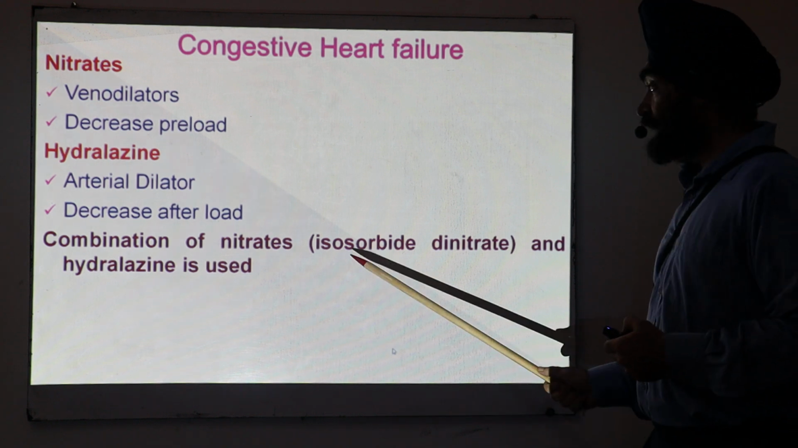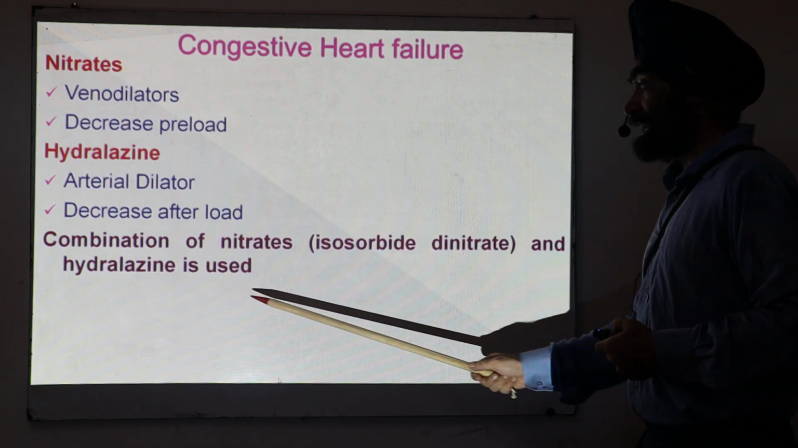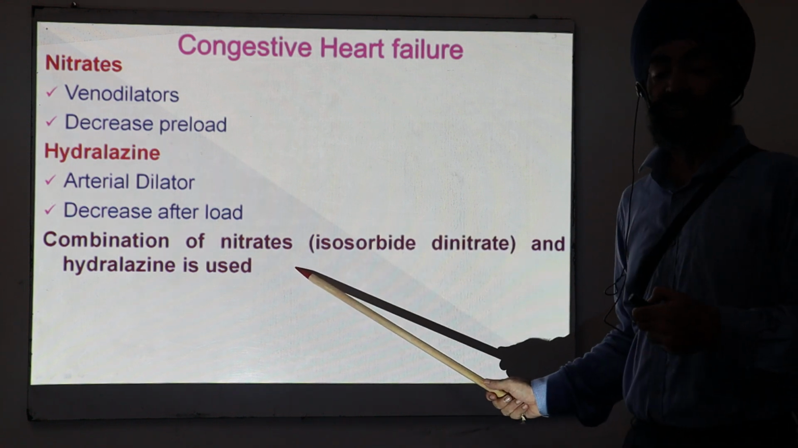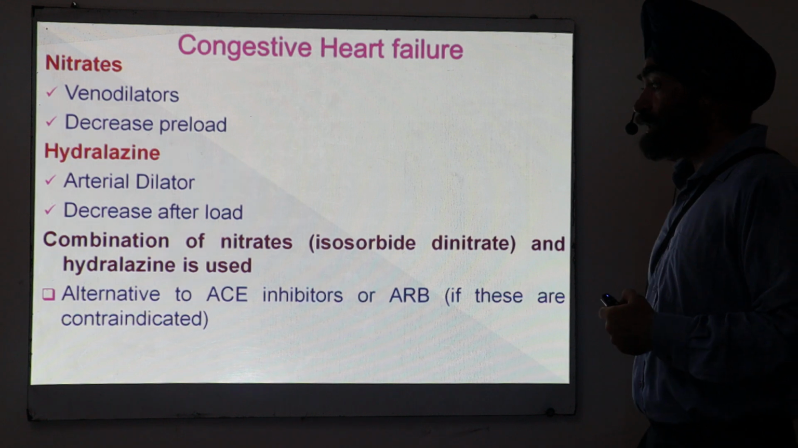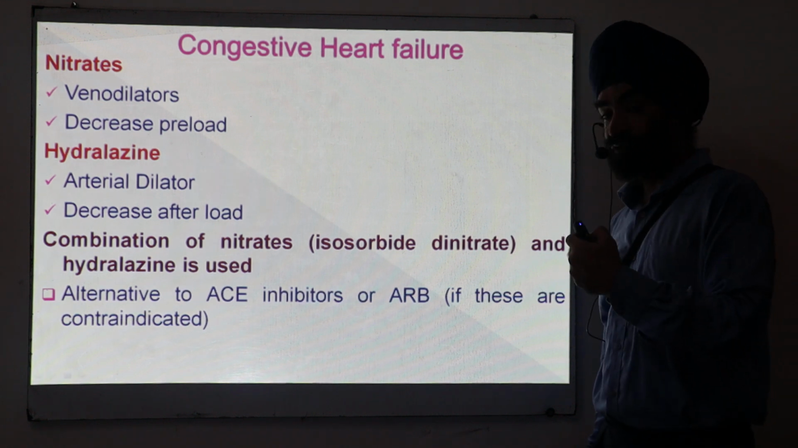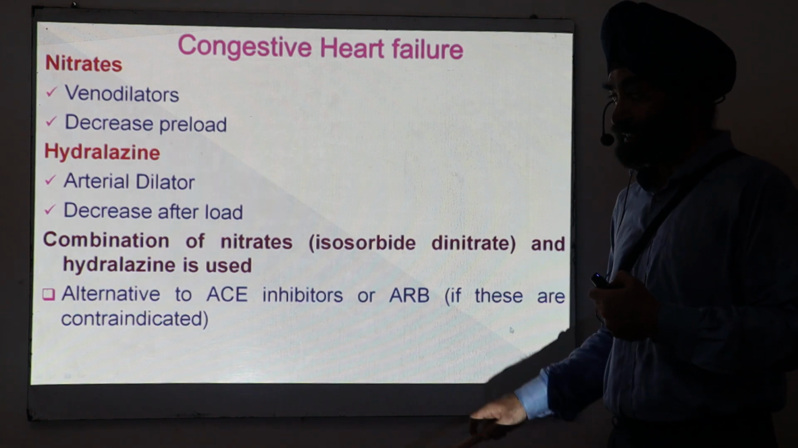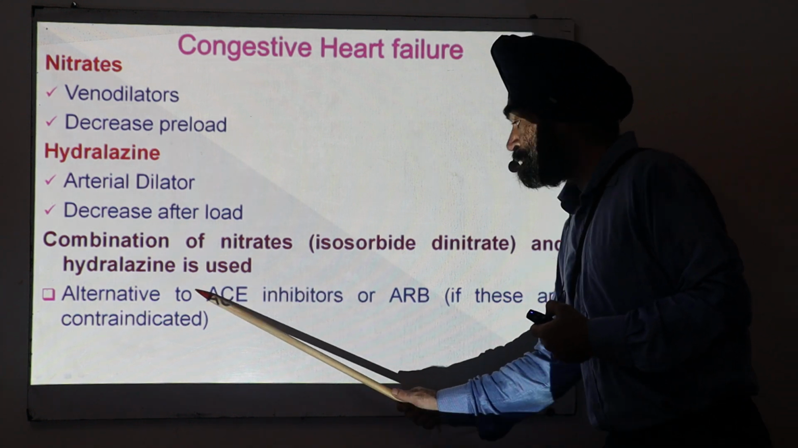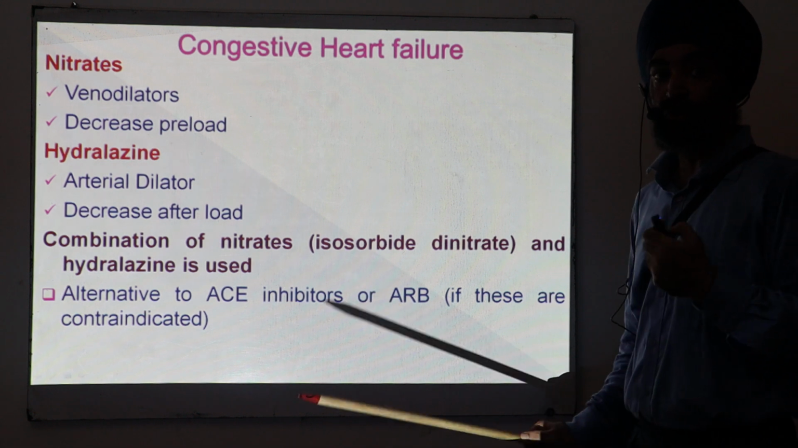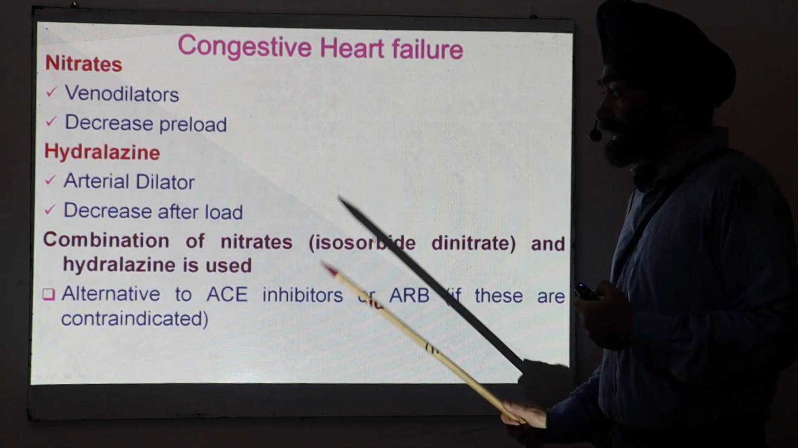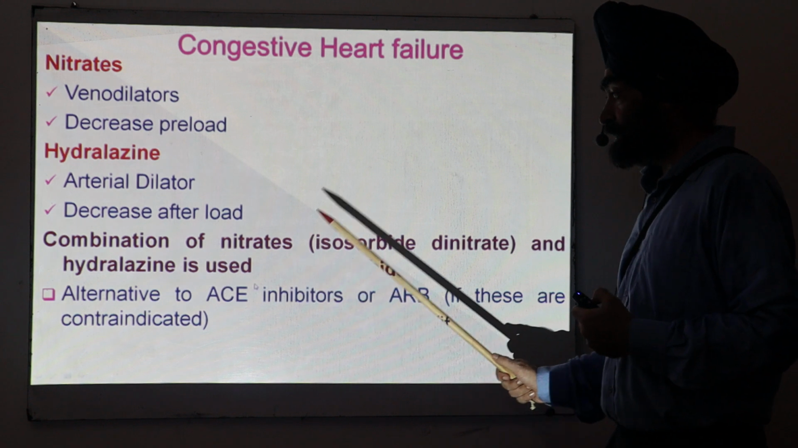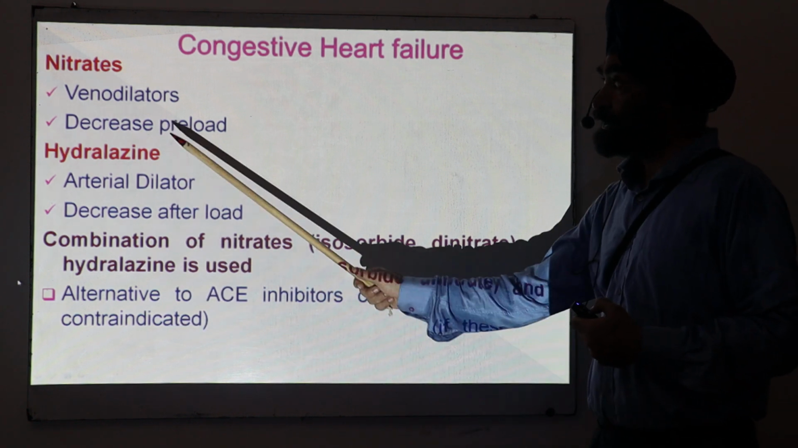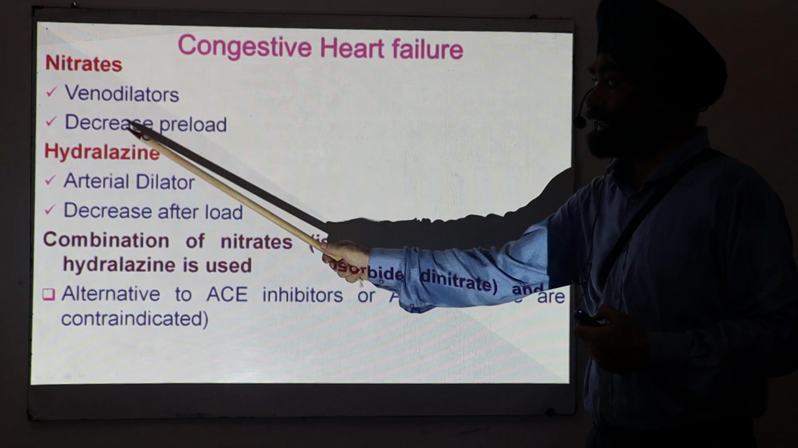So what is the combination? Isosorbide dinitrate and hydralazine. In fact, only if you use the combination is it beneficial in reducing mortality. So what is the status? If you see the pharmacology of ACE inhibitors, given in the description section of this video, you will come to know that ACE inhibitors or ARBs are the drug of choice in CHF. But if you are not able to use ACE inhibitors or ARBs because of contraindications, then we can use the combination of nitrate and hydralazine.